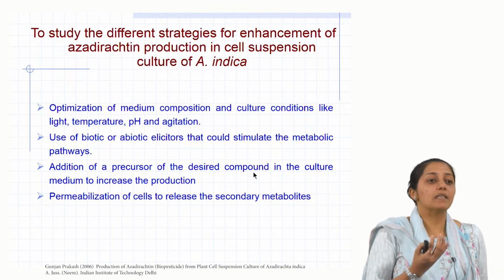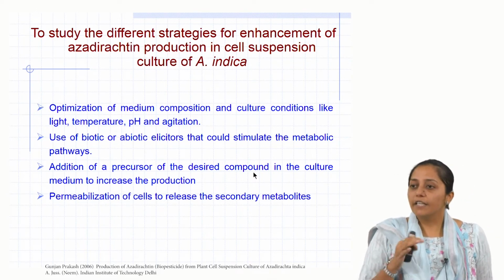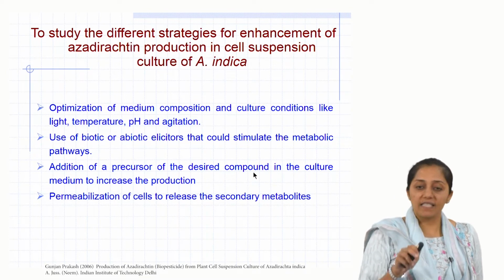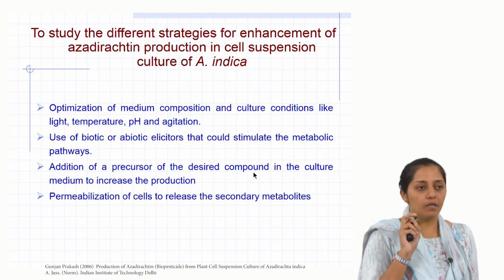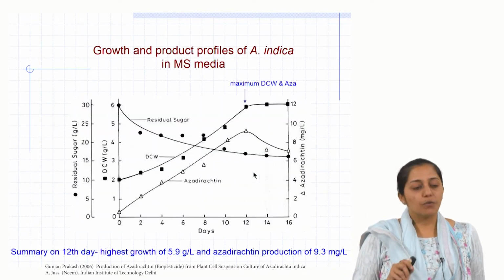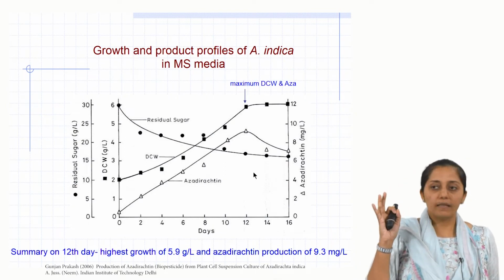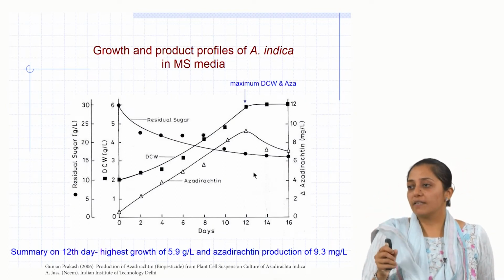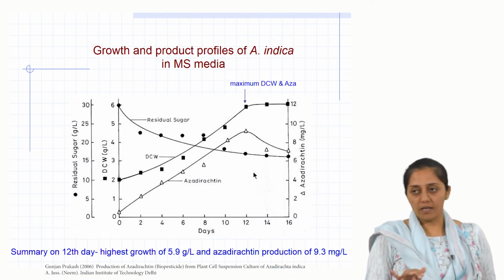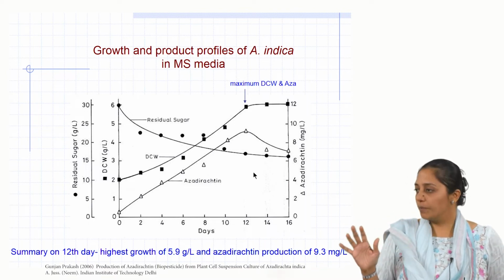Reference level means from what level I need to improve. So, for that I need to know, once I have developed the suspension cultures, again a batch kinetics in the shake flask at a small level was plotted. Batch kinetics was plotted and it was found which day should be the harvest day. So, ultimately what is the summary? Now, the reference point for us to have better productivities for any kind of optimization would be what?